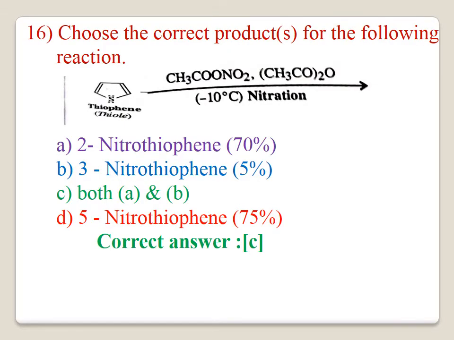16. Choose the correct products from the following reaction. Thiophene is treated with CH3COO-NO2 and acetic anhydride, (CH3CO)2O, at minus 10 degrees C, which is nitration. Here the correct answer is C, both A and B. 2-nitrothiophene 70%, 3-nitrothiophene 5%. The correct answer is C.